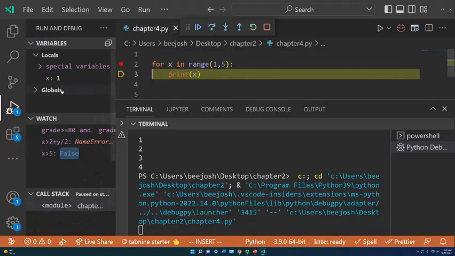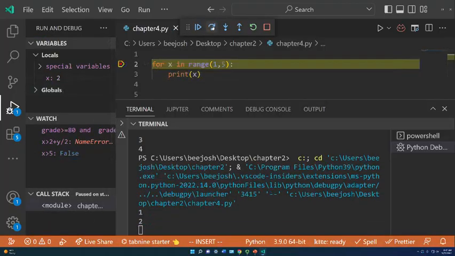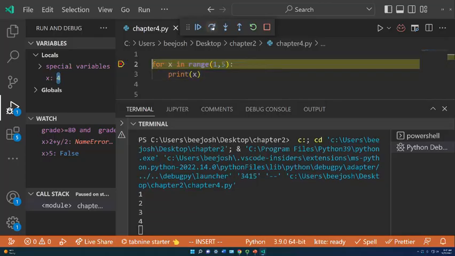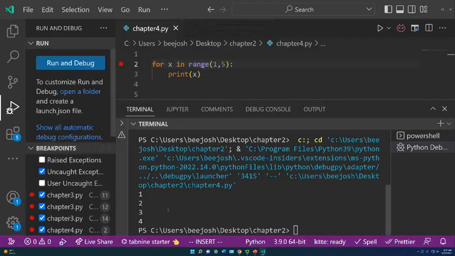Okay, so X starts at 1, goes to 2, goes to 3, gets to 4. Yep, 1, 2, 3, 4, just as I thought. So the first argument in that range is what we call inclusive. That means it's an argument that we pass to the range function that says, hey, this number is inclusive, and that's the way the function is built. And you can see when you look at range which argument is inclusive and which argument is exclusive. And we know that the first argument is inclusive because we start at 1.